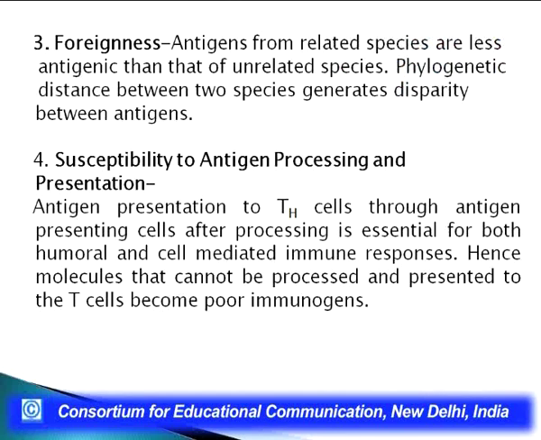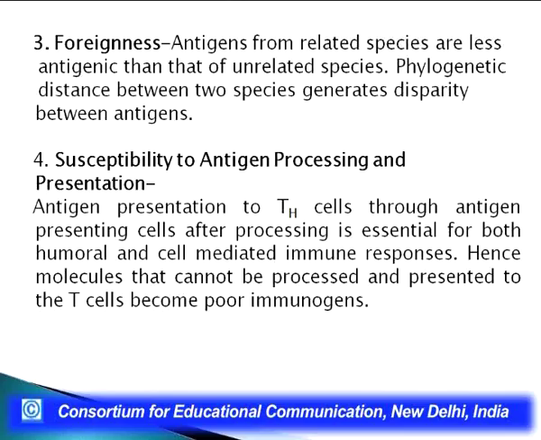The next factor which is important is foreignness. Antigens from related species are less antigenic or immunogenic than those of unrelated species. Phylogenetic distance between two species generates disparity between antigens. I will give you a typical example. If I take BSA, that is bovine serum albumin, which comes from bovine, the cow family, and use it as an antigen in a cow, it would not lead to an immune response. But if I introduce the same BSA into a rabbit, it would lead to a tremendous amount of immune response.